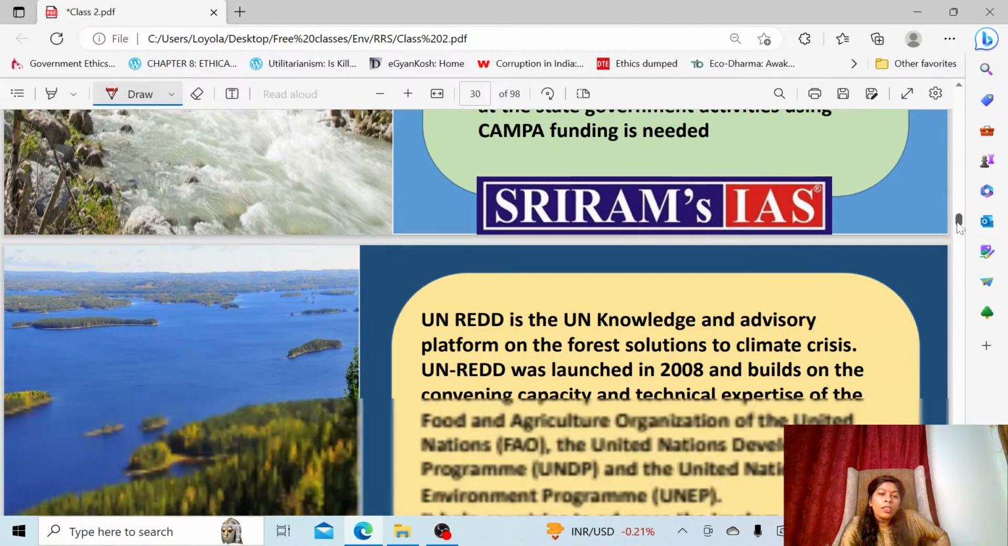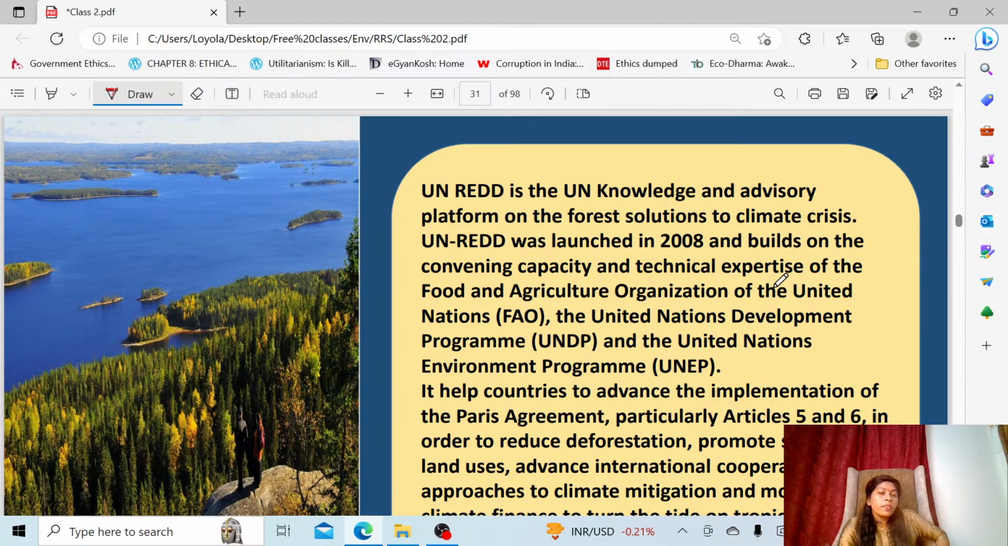Now we'll go to the schemes or programs related to conservation of forest. So we have seen almost three acts, and in that the forest conservation rules also we have seen. Now we'll move to the scheme or program which is formed for conservation of forest. One such program is UN-REDD. UPSC has asked questions on it several times already, and there is a new section formed under UN-REDD, from which a question has not come so far.